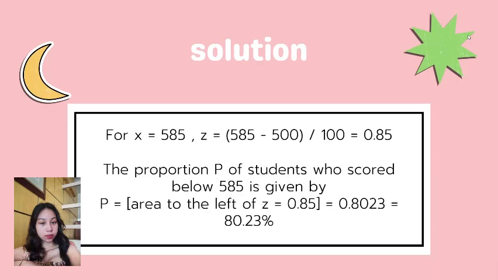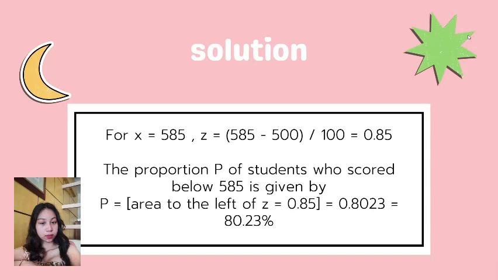For the given, x is equal to 585, while z is equal to 585 minus 500 divided by 100, which equals 0.85.